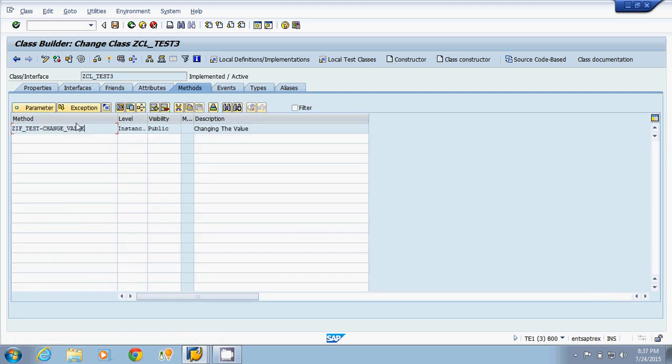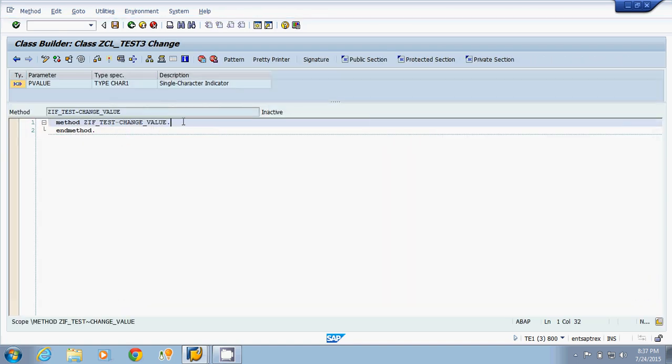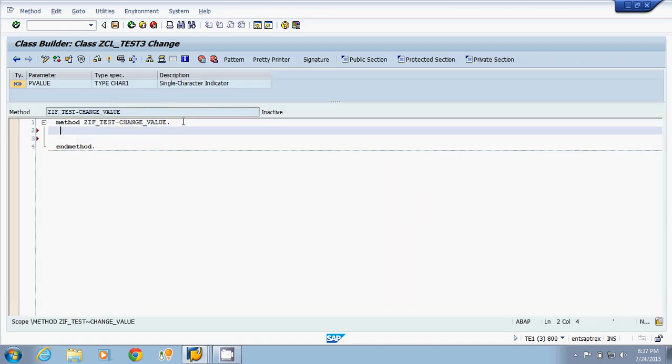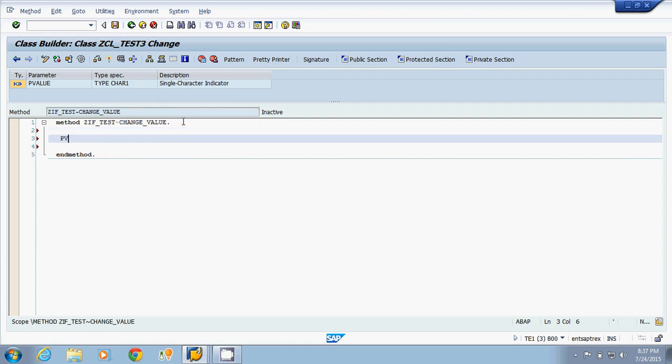See, we have one interface. Now we have multiple classes. Now we have multiple implementations. Now suppose I am writing the logic here. In the previous class you have written the logic p value is equal to x. Now I am writing p value is equal to y. Dot.